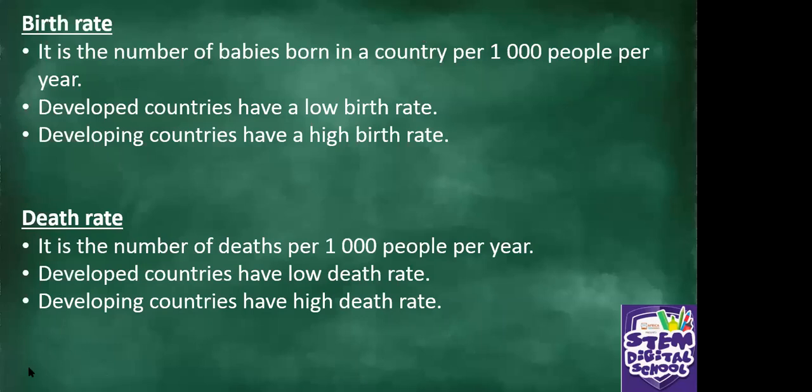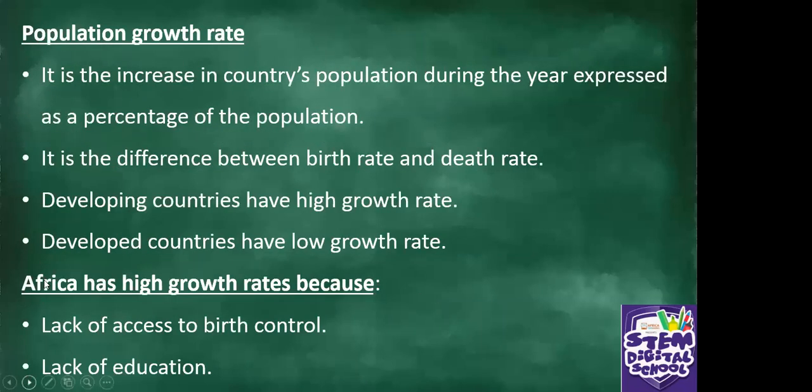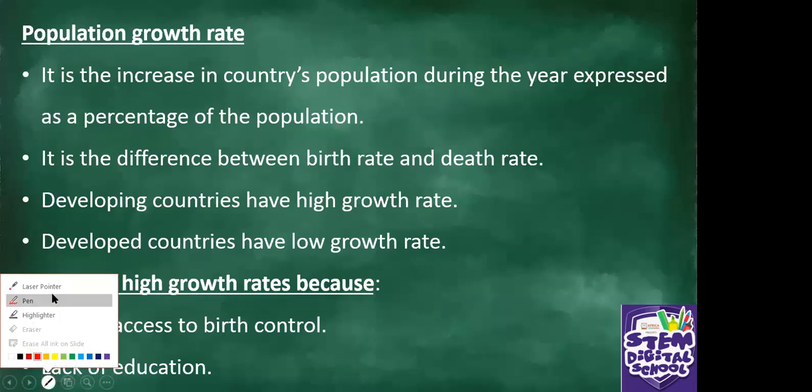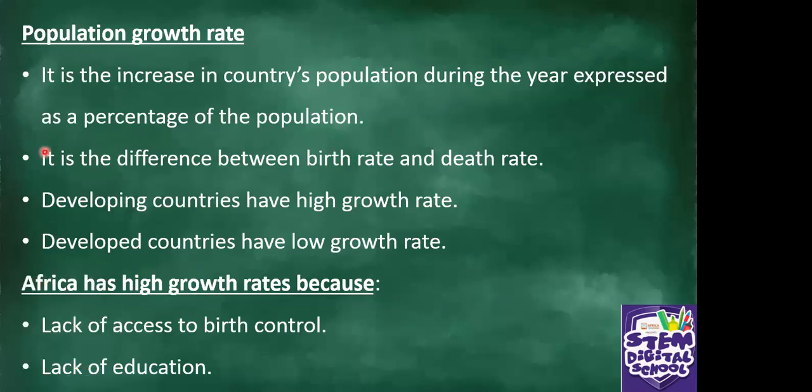Okay, let's proceed. So that is birth rate and death rate. And then we look at population growth rate. What is this population growth rate? It is the increase in a country's population during the year expressed as a percentage of the population. It is the difference between birth rate and death rate. Developing countries have a high growth rate, whereas developed countries have a low growth rate.